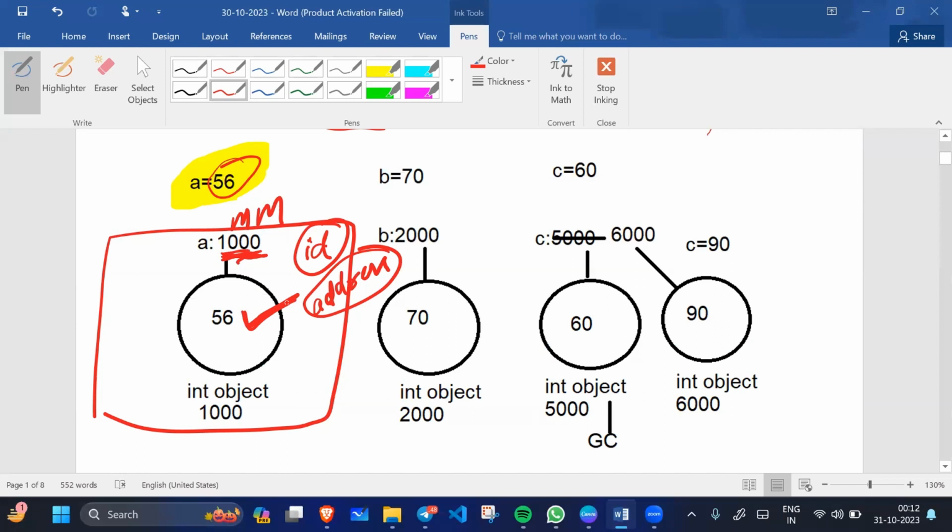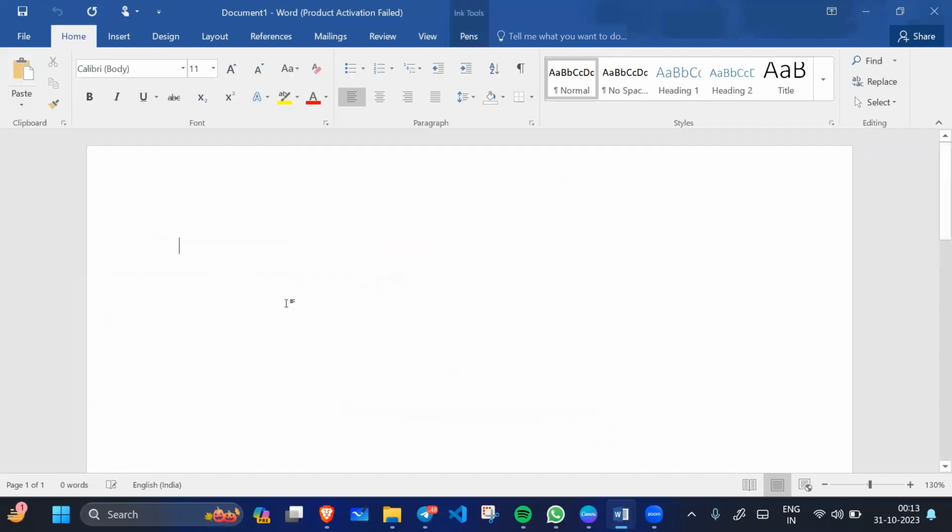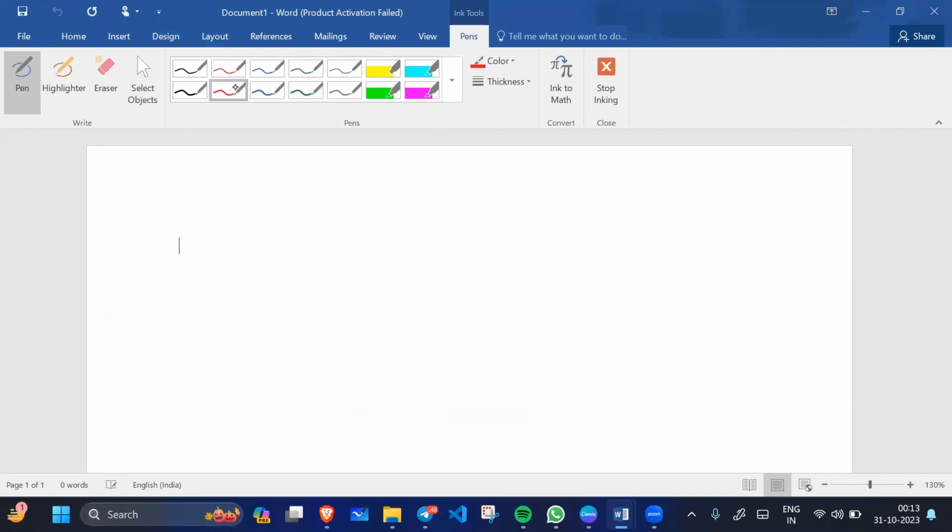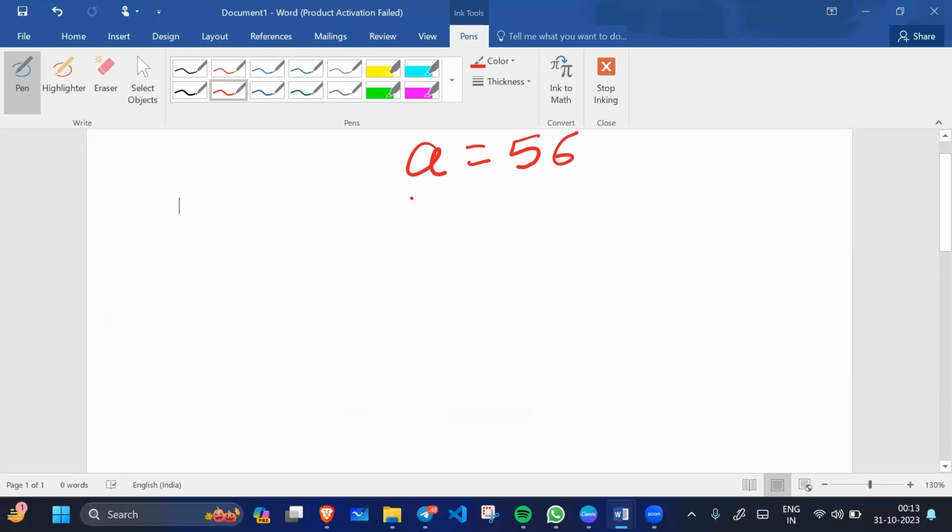Let me give you an example. If we have a equals 56, what does it mean? A is an object. Of which class?